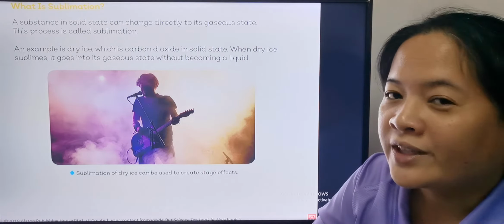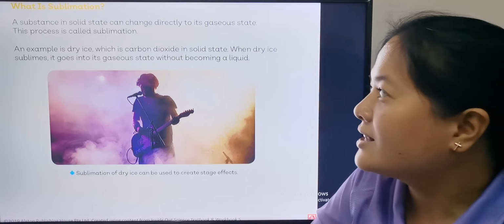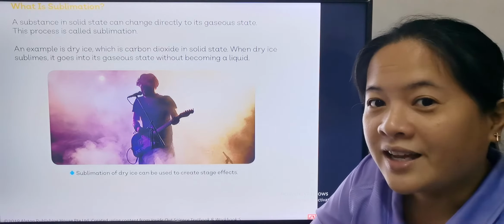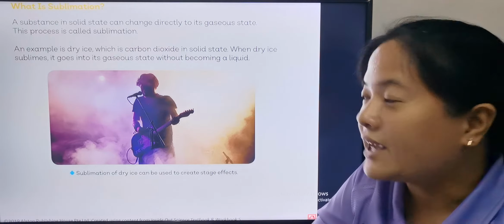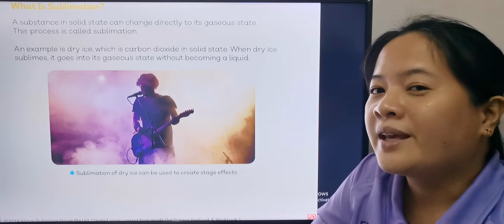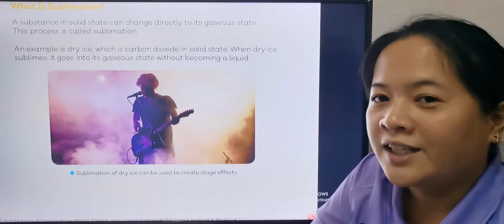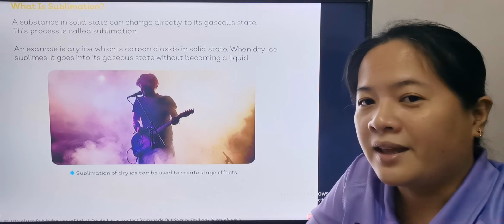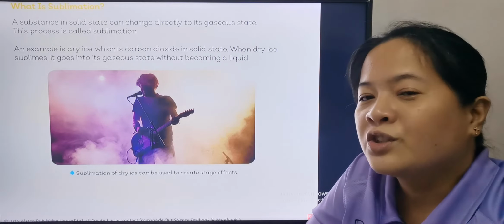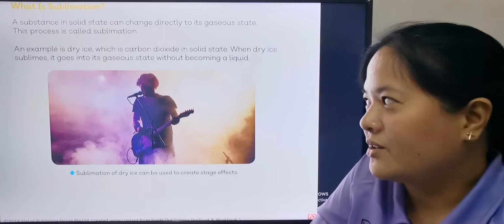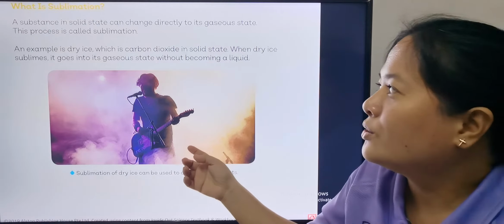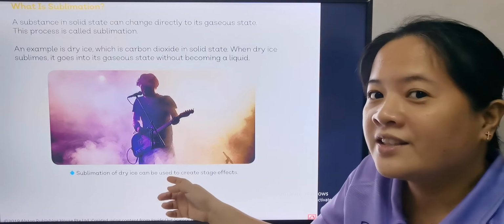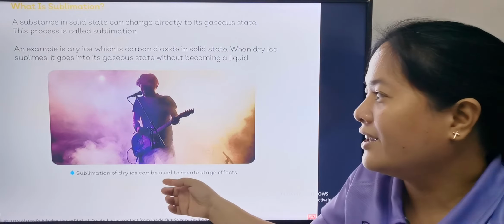An example is dry ice. I hope you know what dry ice is, okay? Dry ice is carbon dioxide in its solid state, okay? So when you make carbon dioxide into solid, it's called dry ice. Okay, now when dry ice sublimes, it changes directly into gaseous state, okay? So in here, it is used to create stage effects, okay?